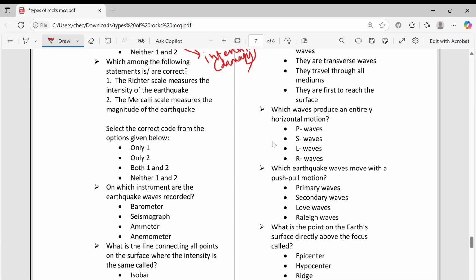Which among the following is correct? The Richter scale measures the intensity. Wrong, that is the Mercalli scale. The Mercalli scale measures the magnitude. Wrong. These two are given in reverse. So neither one nor two. Which instrument records earthquake waves? This is the seismograph. Barometer means pressure, ammeter means current, anemometer means wind.